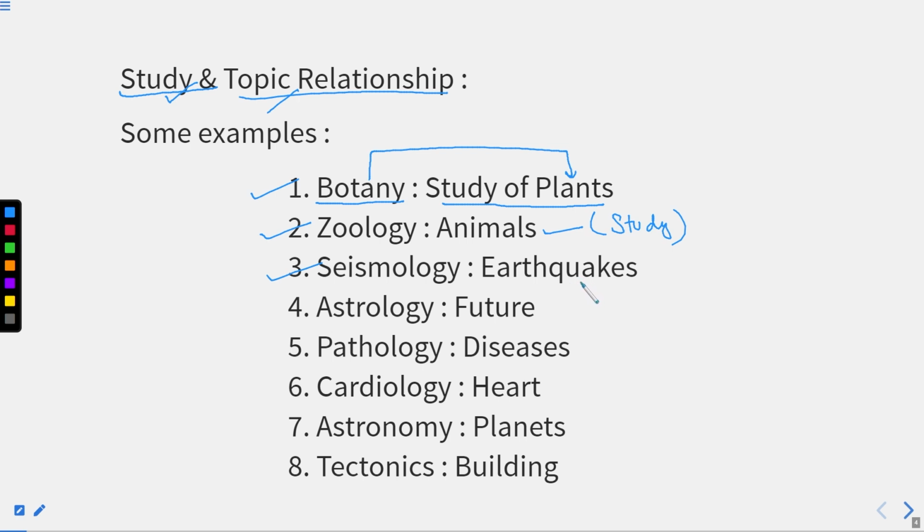We have heard of a 7 Richter scale earthquake, or 5 Richter, or 5.6 Richter scale earthquake. So from where are we getting this value? Those who help us in letting us know these values are doing the study of seismology. I hope you get this.